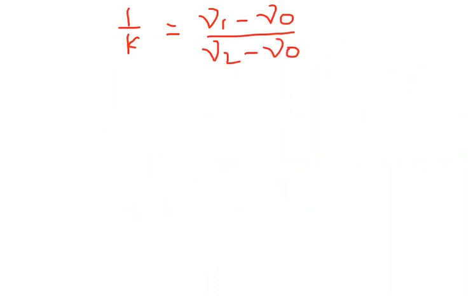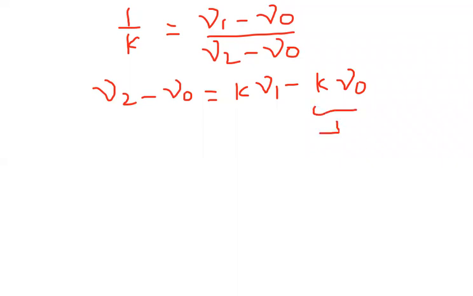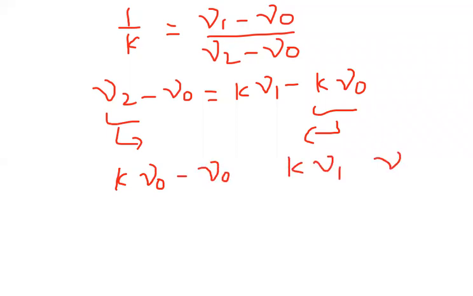If you cross multiply, mu2 minus mu naught is equal to K mu1 minus K mu naught. Here, mu1 is greater than mu2, they told. Let me take K mu naught on this side and mu2 here. So K mu naught minus mu naught is equal to K mu1 minus mu2. If I take mu naught common, I can write K minus 1, and K mu1 minus mu2.